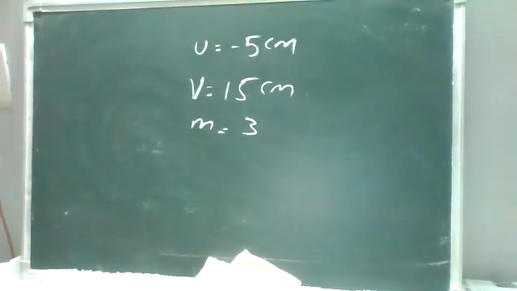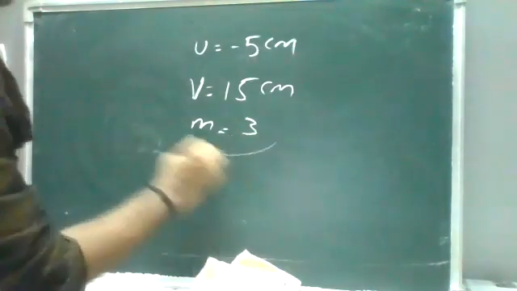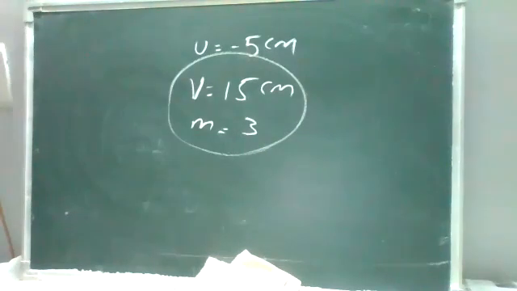Okay, right. One more problem on this, then we'll go to the next concept. Take this question: a 5 centimeters long needle. Just note the values and substitute in the formulas and you'll get the answers. Got it? Okay, fine. Next question similar to that. Only memorize the formulas and sign conventions. Ray optics is easy in mirrors. For now we are looking at mirrors, and denser mediums we will see next.